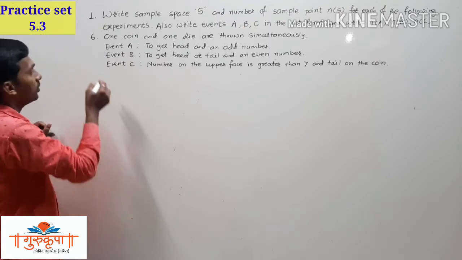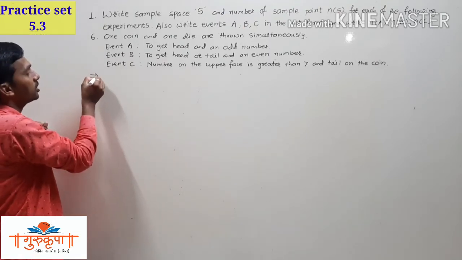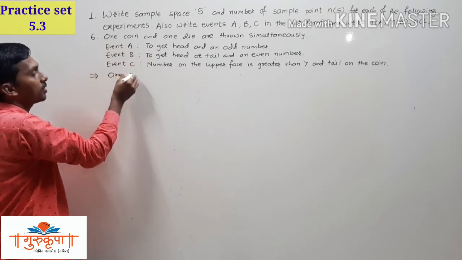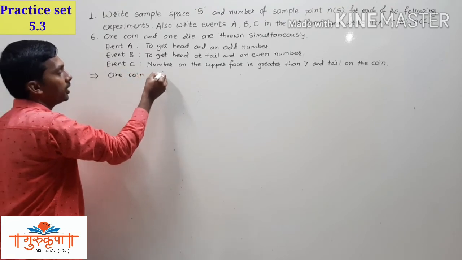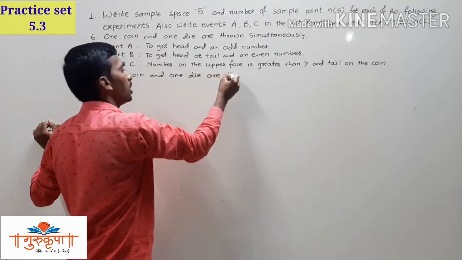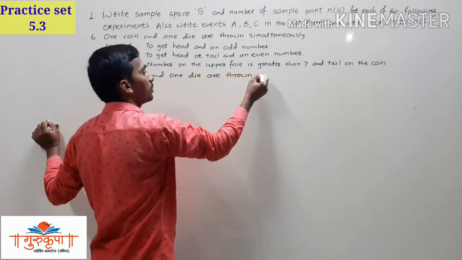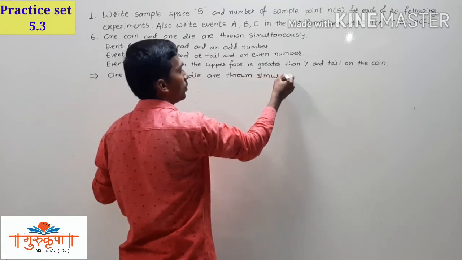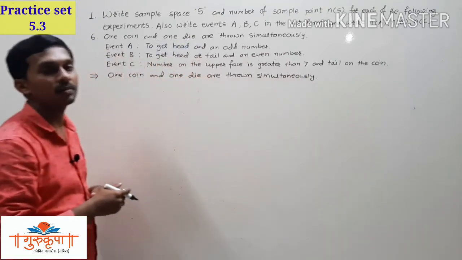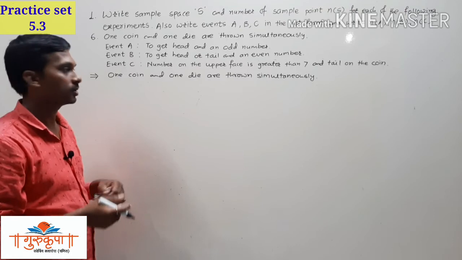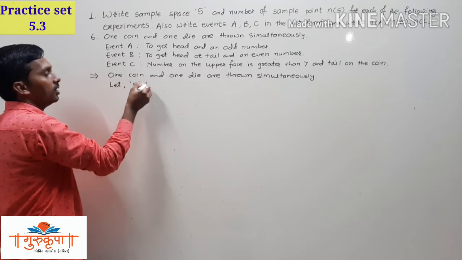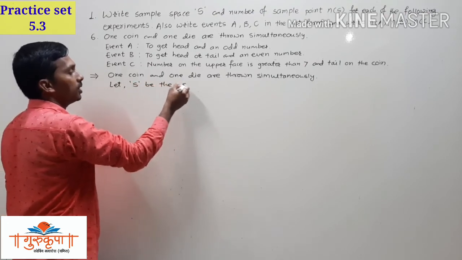So here first of all we will write the random experiment as it is: 1 coin and 1 die are thrown simultaneously. At a time, a coin and a die are thrown. So let S be the sample space.